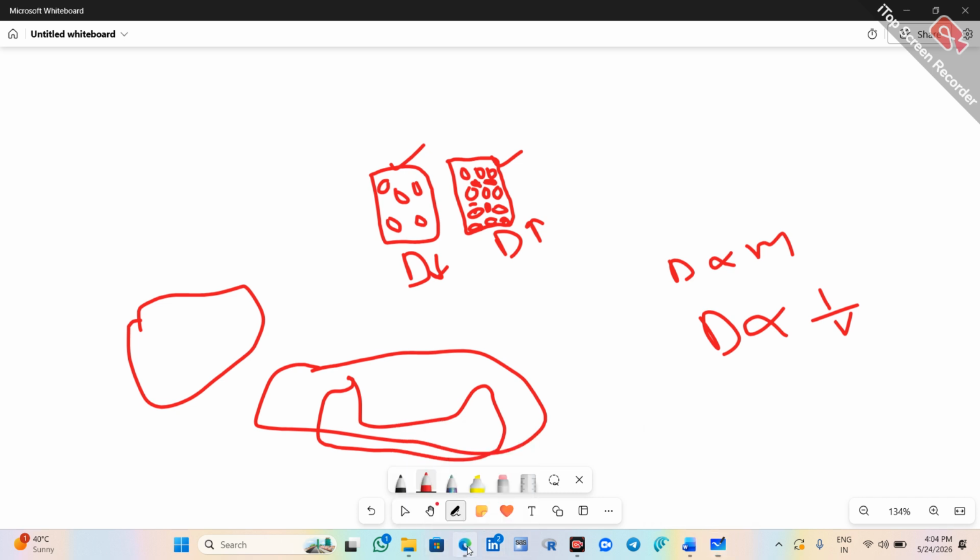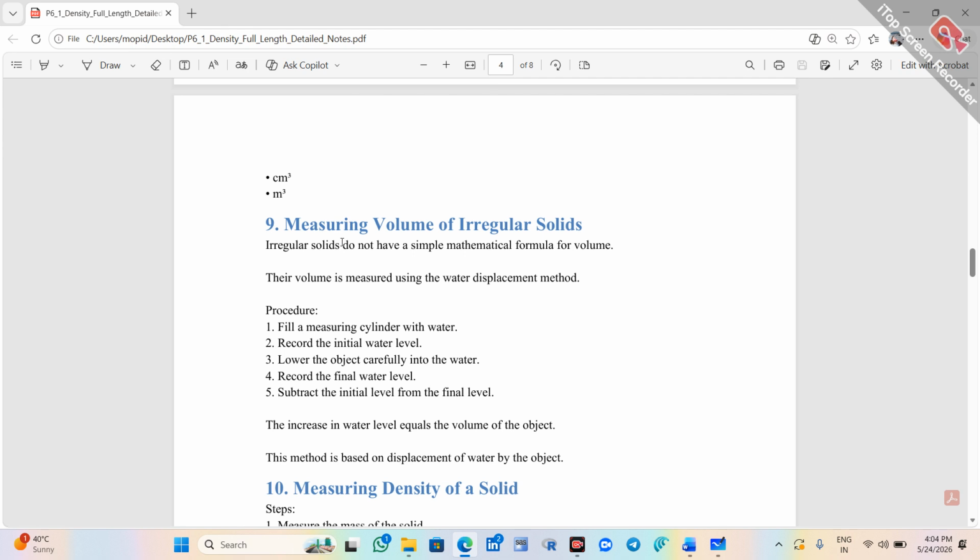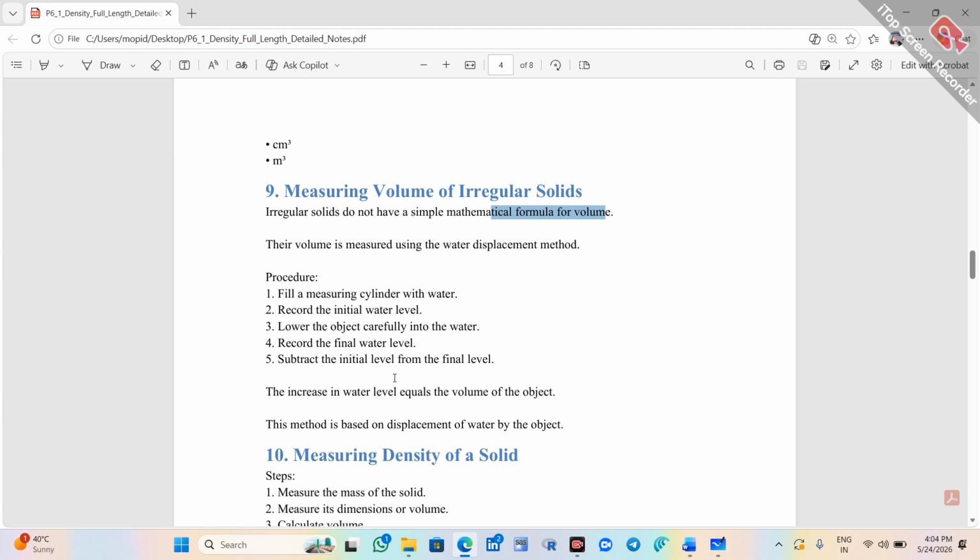So in such cases, see here, irregular solids do not have a simple mathematical formula for volume, and their volume is measured by using the water displacement method. Fill a measuring cylinder with water, record the initial water level, and lower the object carefully into the water, record the final water level, subtract the initial level from the final level. The increase in water level gives the volume.